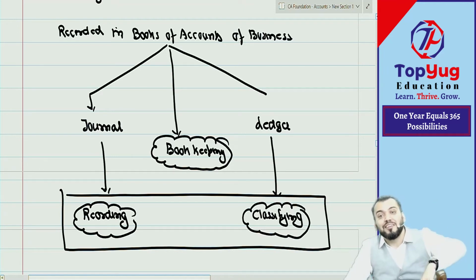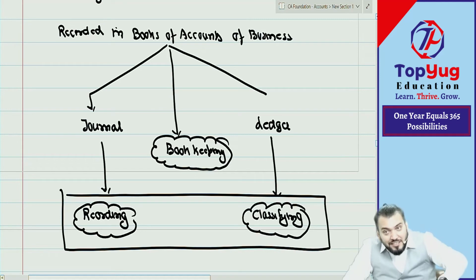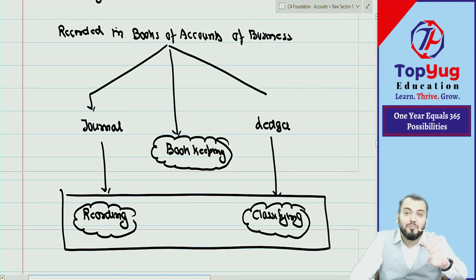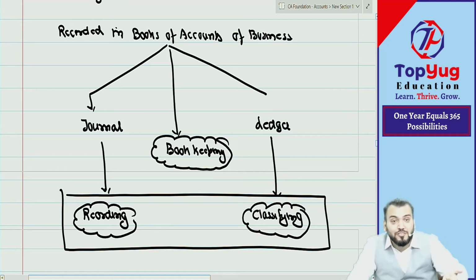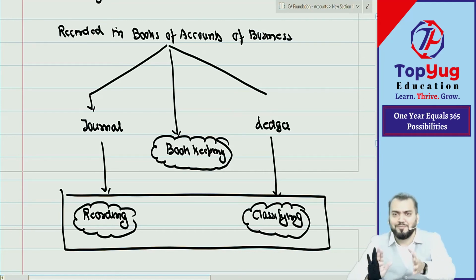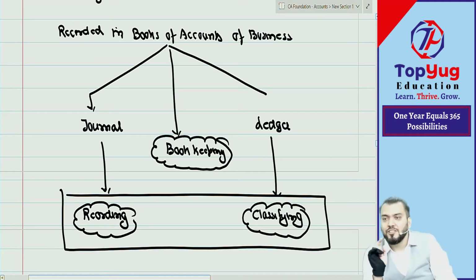The first accounting process is recording, in the journal. The second accounting process is classifying, in the ledger. There are third, fourth, fifth processes coming soon. Understood? Next class. Today this much only, that is enough for today.